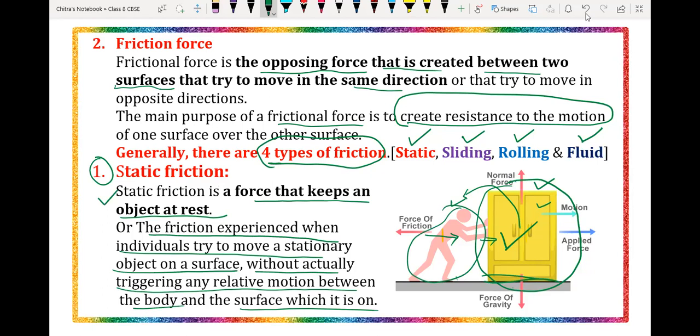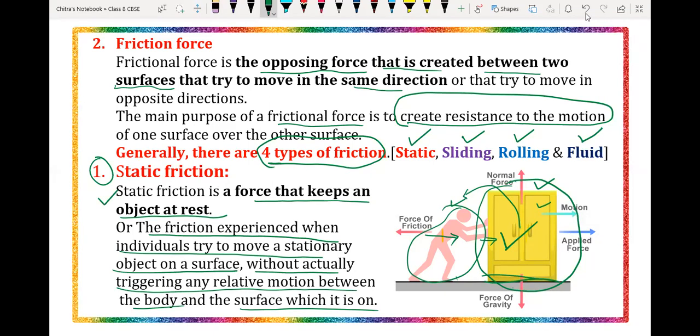So what is static friction force? The force which is responsible for keeping an object at a rest condition is called the static friction force. Any doubt here?